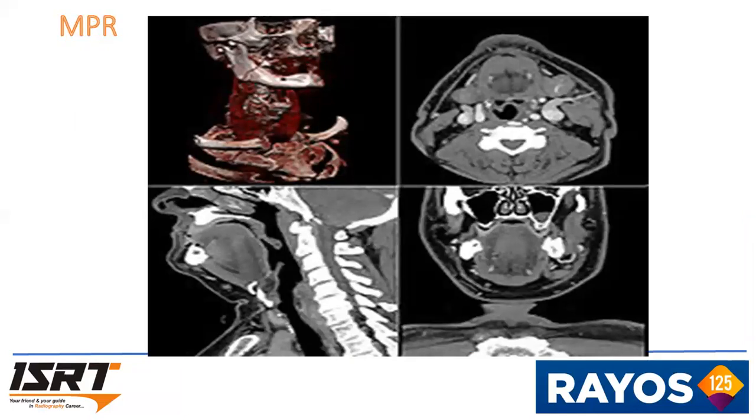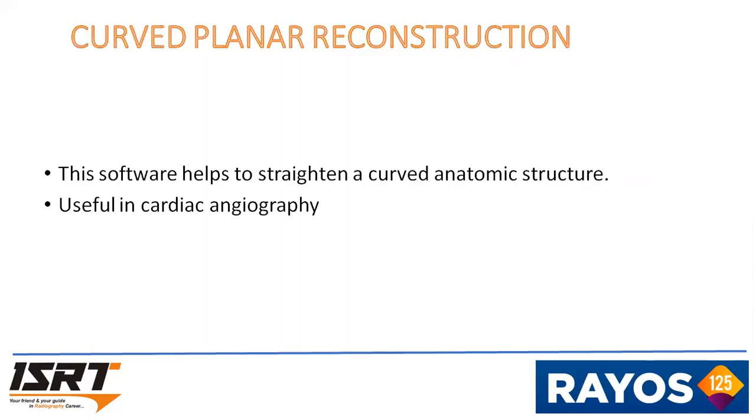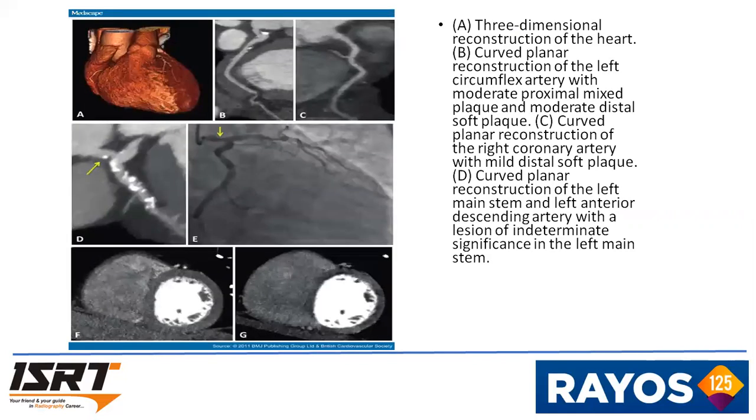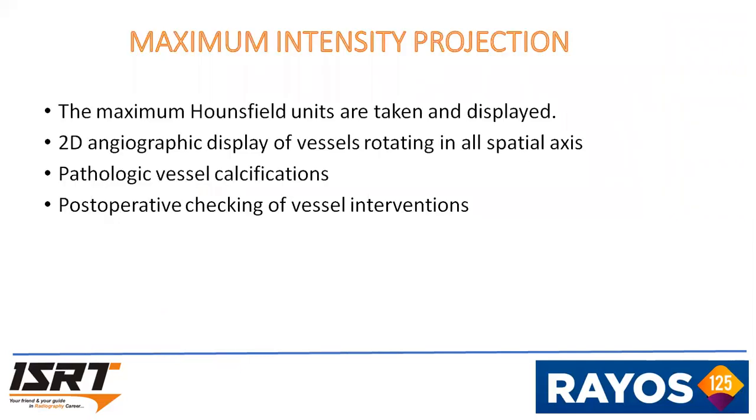This is an MPR image. First one is the volume image, and second one shows the MPR axial image. Third one is the sagittal, and fourth one is the coronal MPR. Second one is the curved planar reconstruction. This software helps to straighten curved anatomic structures, useful in cardiac angioplasty. Image B shows curved planar reconstruction. It's showing a left circumflex artery in a curved planar image. And C is the curved planar reconstruction image of a right coronary artery.